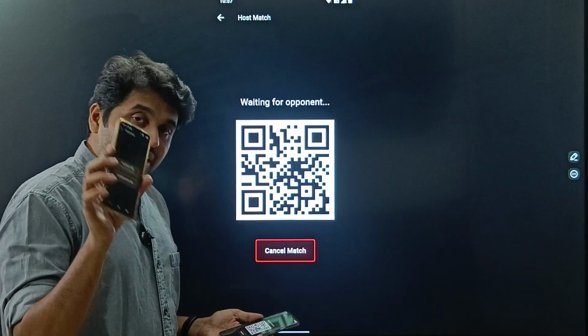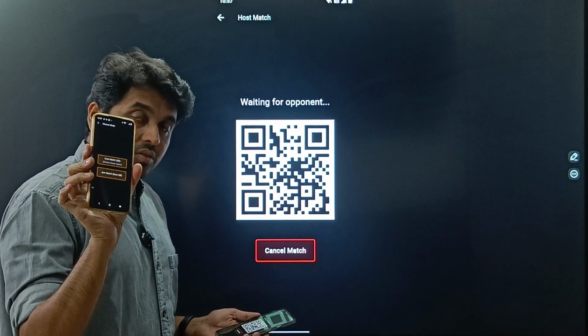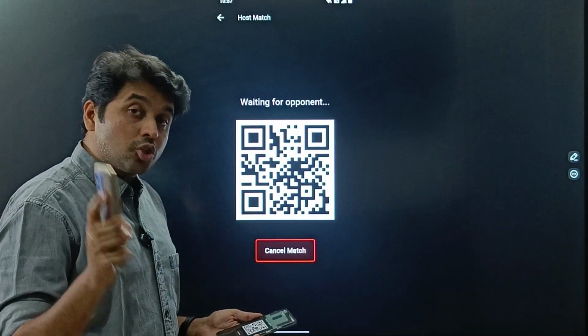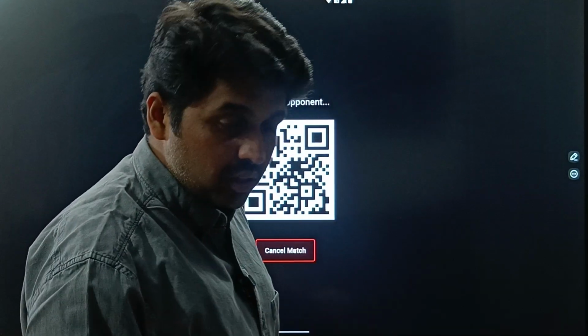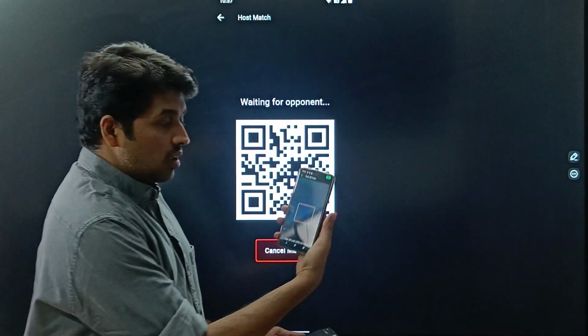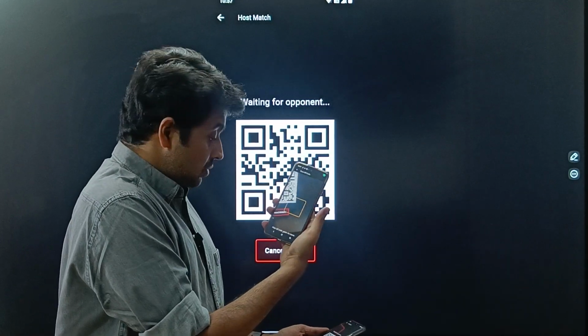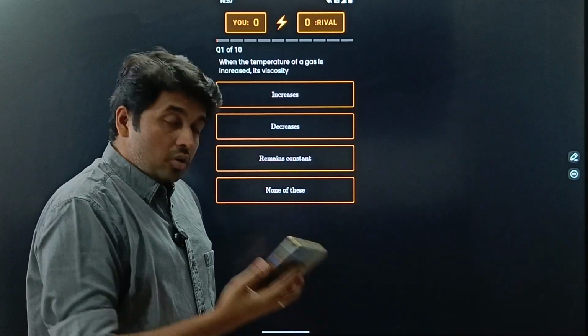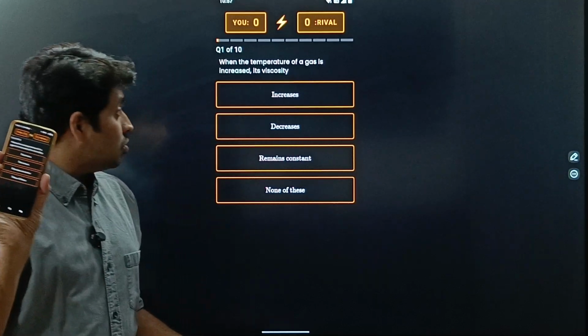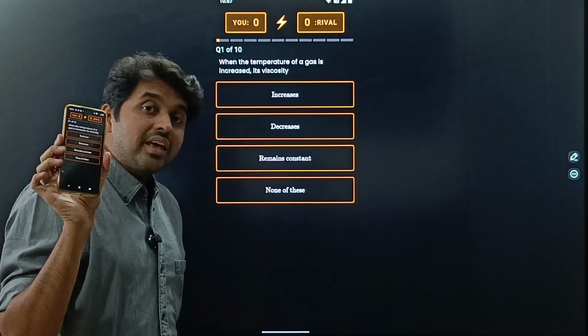Okay, now your friend is still on this screen. Now what your friend has to do is click the join match button. Okay, so I'm just showing you, there's a join match button. So he'll click the join match button, and you'll get a QR scanner, and now you scan this. So now on both of your phones, you can see the game has started.